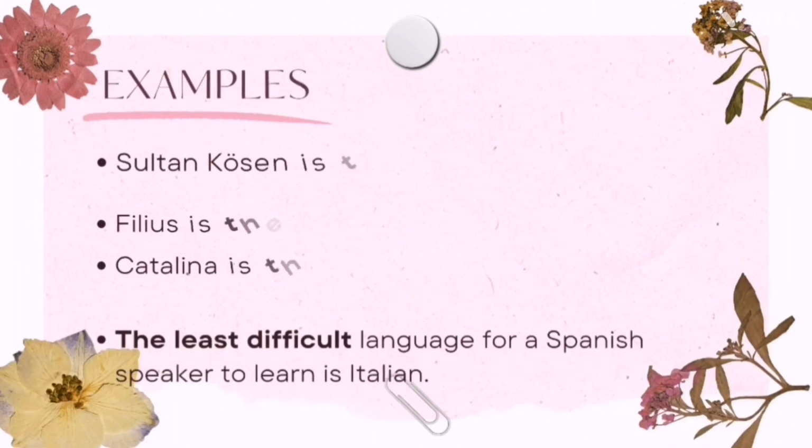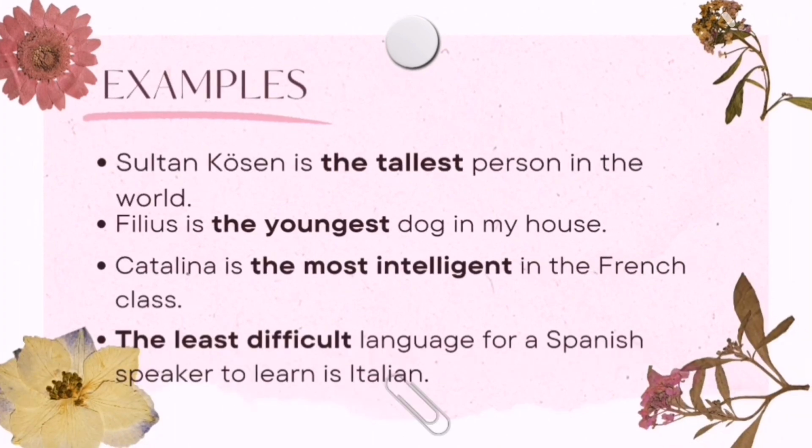Now, examples. First example: Sultan Kosen is the tallest person in the world. The adjective is the tallest, a superlative adjective. Next example: Phyllis is the youngest dog in my house. The adjective is the youngest.